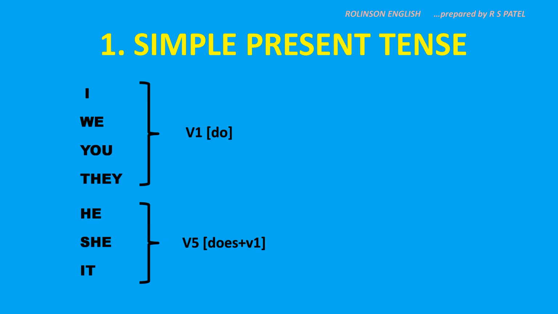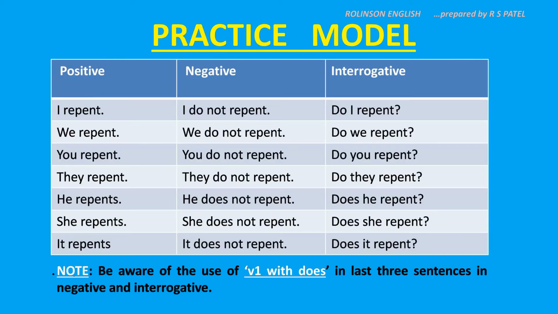Next, with he, she and it, we use V5, that is the S and ES form, in positive sentences. And in bracket there is does plus V1. That means that in negative and interrogative, we will use does as the helping verb. And when does is there in the sentence, V5 will automatically become V1. So let us clear it with an example.